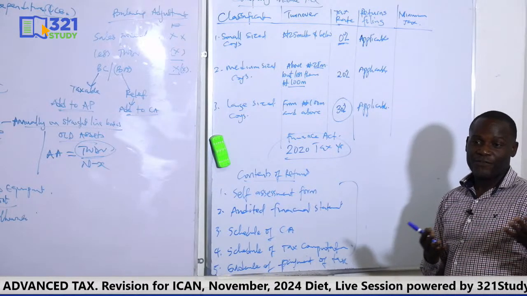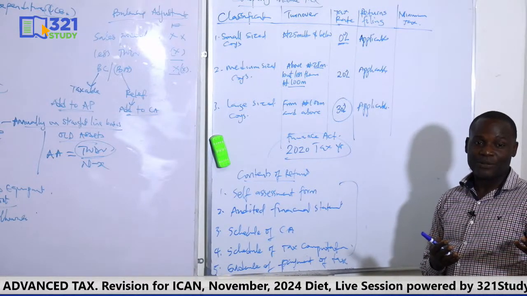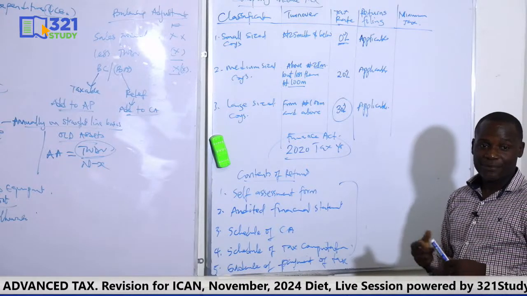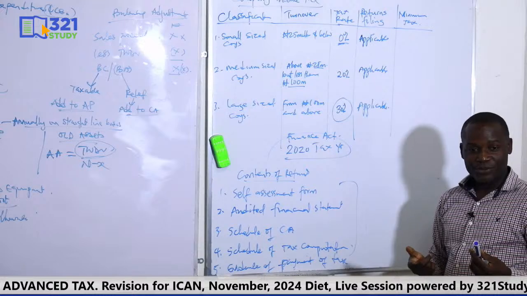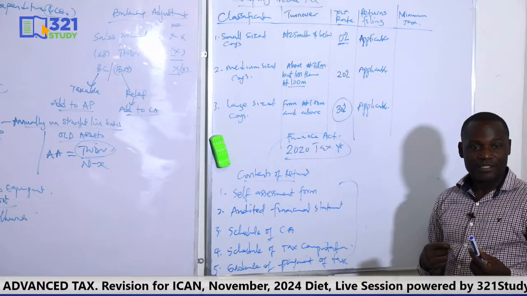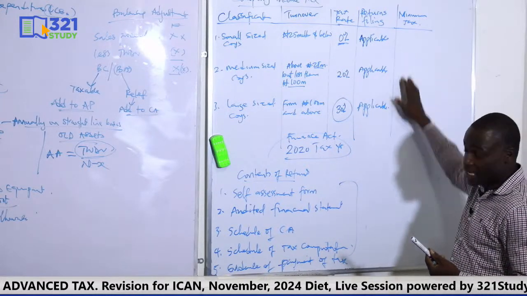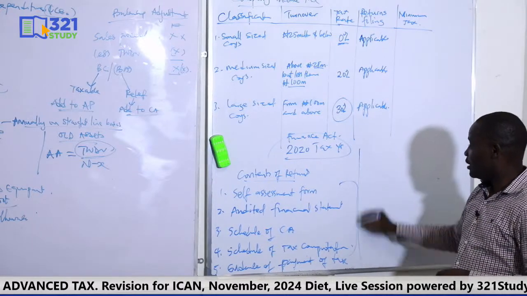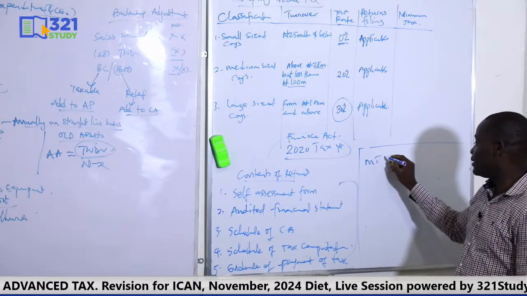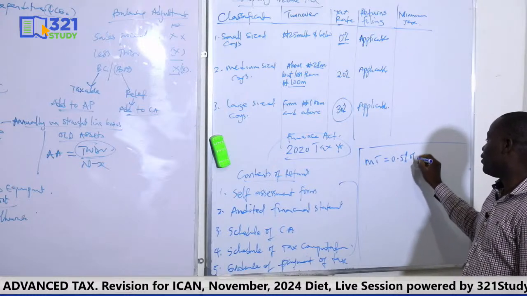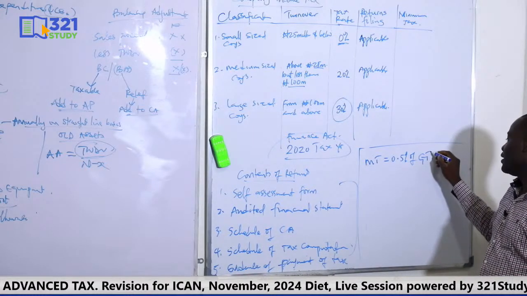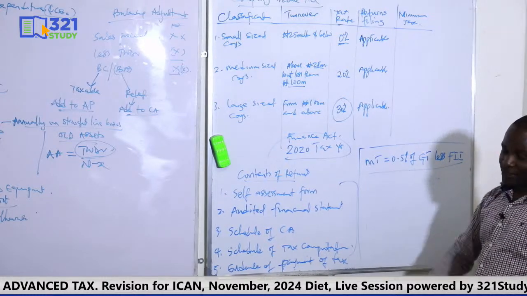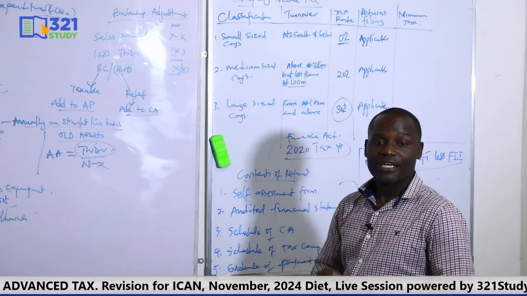So if the tax with regard to the normal is say 2 million and your minimum tax is say 5 million, then you won't be allowed to pay less than 5 million. So minimum tax is the lowest possible tax a company is allowed to pay. And how do you compute it? We say minimum tax is 0.5% of your gross turnover less franked investment income. I hope you remember this. This is how you compute minimum tax.